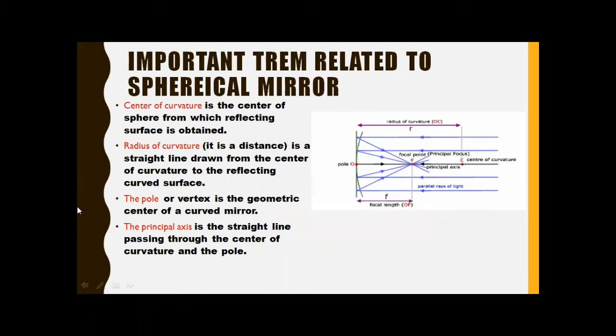Now the second point is the pole. The pole, or vertex, is the geometrical center of the curved surface. The principal axis is the straight line passing through the center of curvature and the pole. As you can see, there is a straight line passing through the pole and the center of curvature. That line is known as the principal axis.